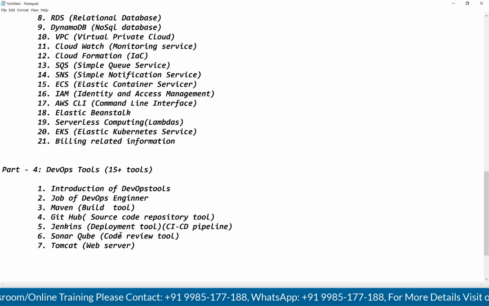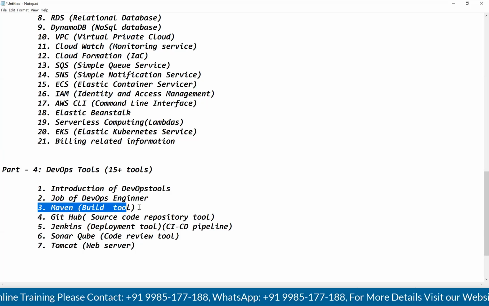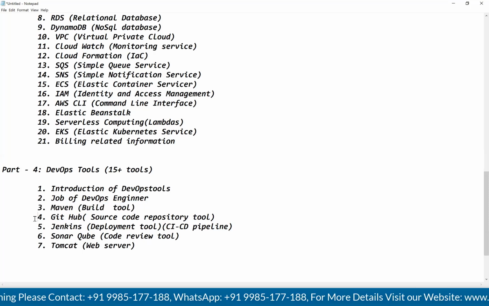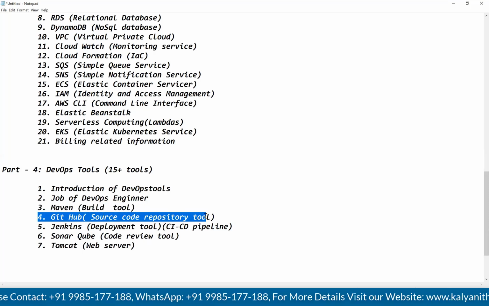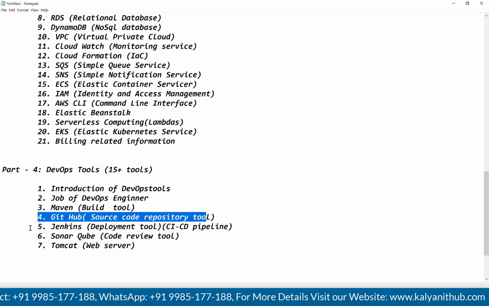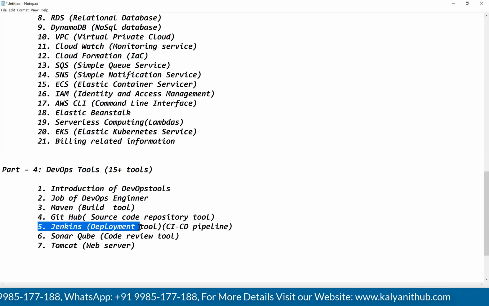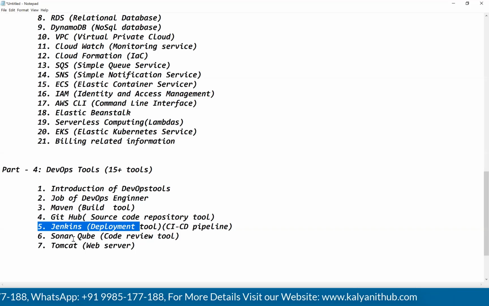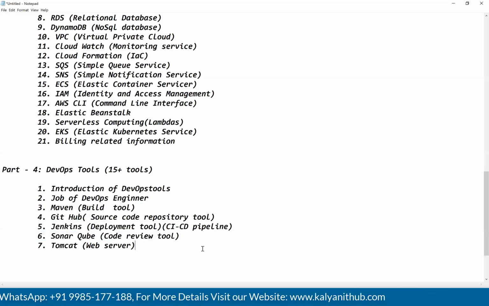Okay. See, guys, the first tool, Maven, we are going to discuss as a build tool. Second one, GitHub, as a source code repository tool. Third one, Jenkins, as the deployment tool. Fourth one, SonarQube, as a code review tool. After that, Tomcat, as a web server.